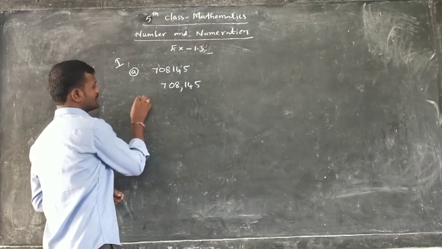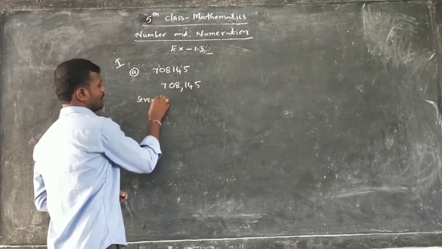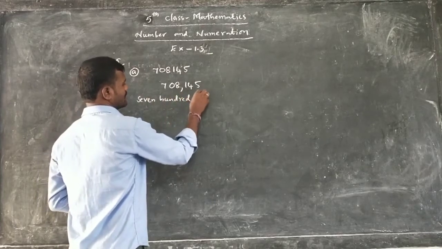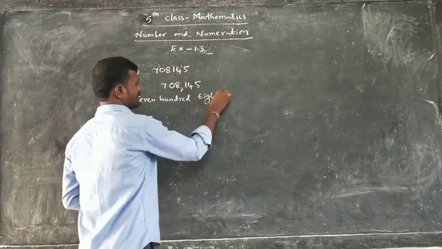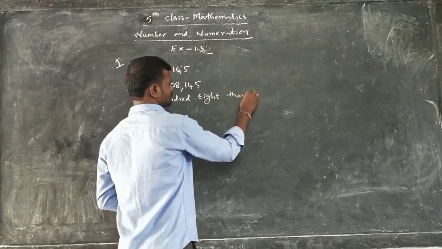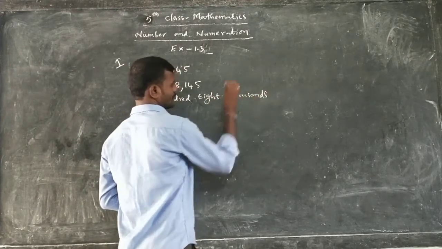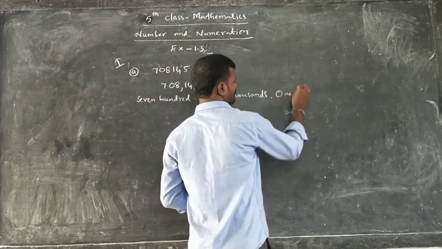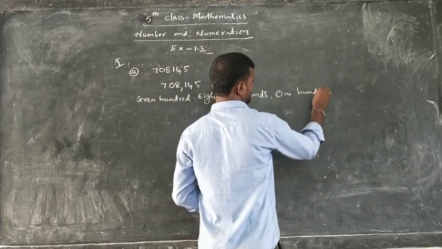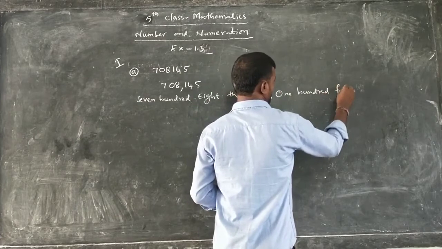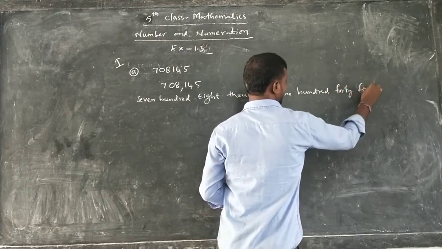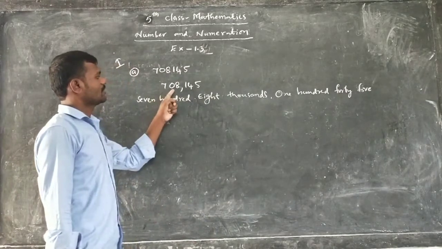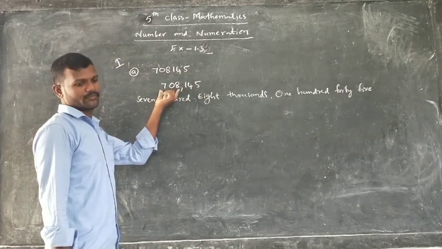So 708,000 and 145. This is the number. These three are thousands.